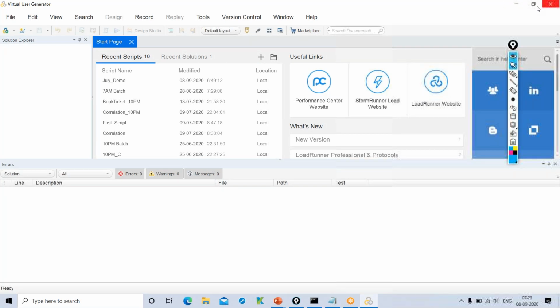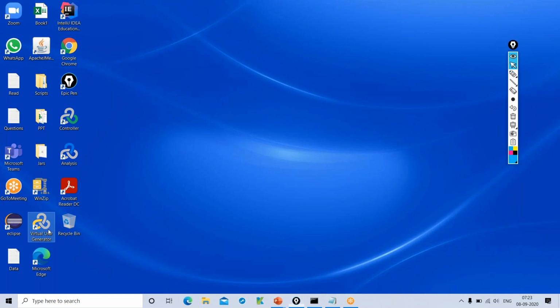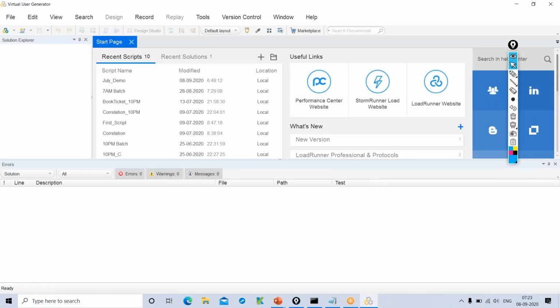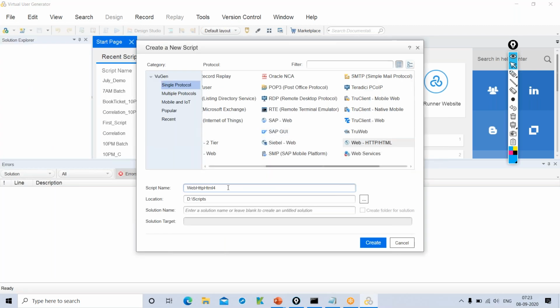Okay, I'll quickly launch it again. So this is one of the components called Virtual User Generator. This is part of the LoadRunner tool. So we'll quickly record the login functionality of the application, and we'll see how to calculate the response time. I'll create one new script. So go to File and click on Create a new script.